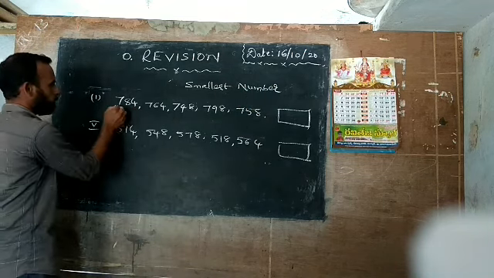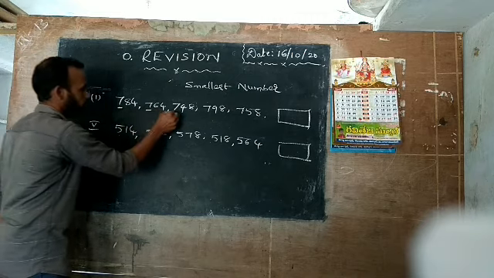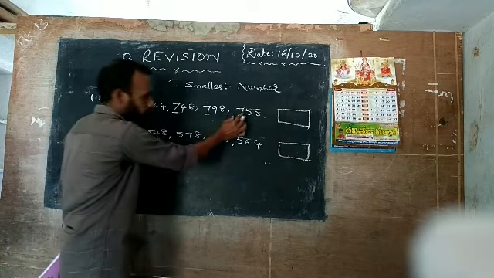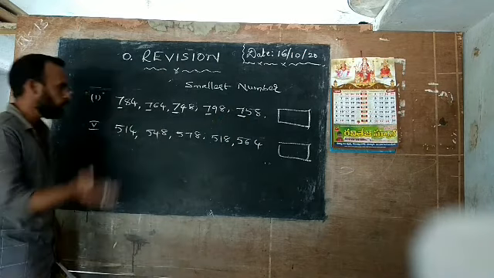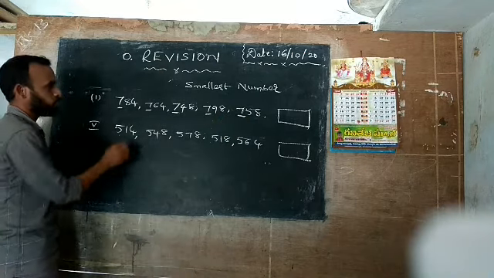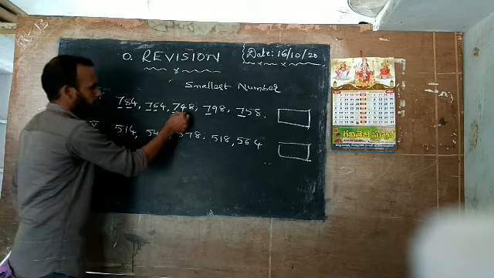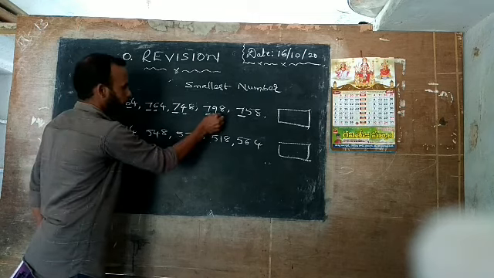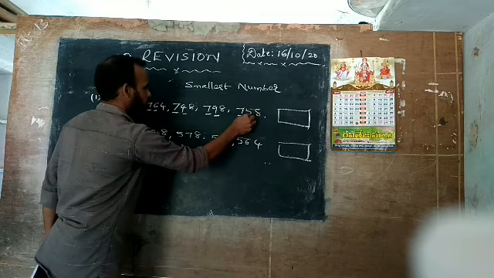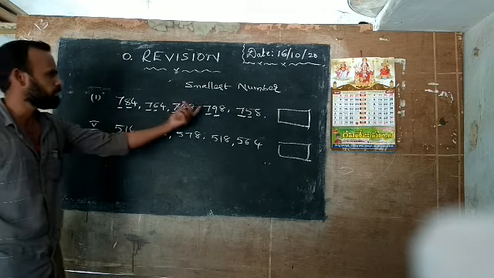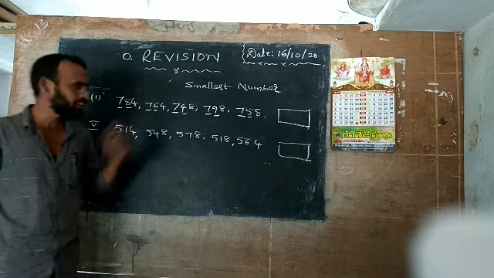Here, first of all, we focus on the hundreds place. 7, 7, 7, 7, 7. Now leave it. Why? Because all have 7 in the hundreds place. Now you come to the tens place. Here the tens place is 8. Here the tens place is 6. Here the tens place is 4. Here the tens place is 5. Here the tens place is 5. Now see which one is least in the tens place. You can already observe which one is least.